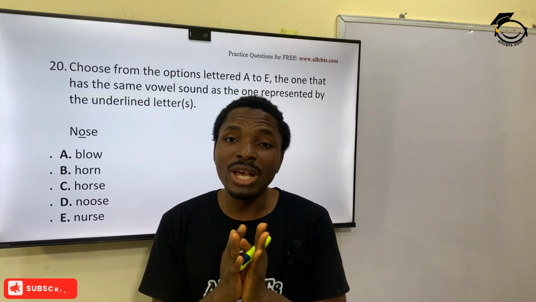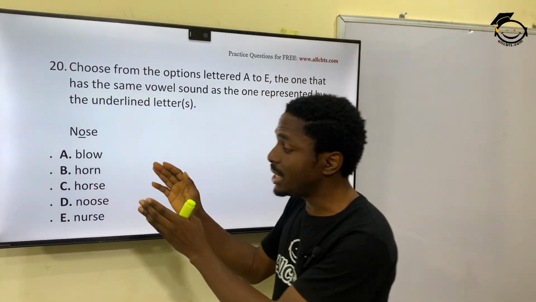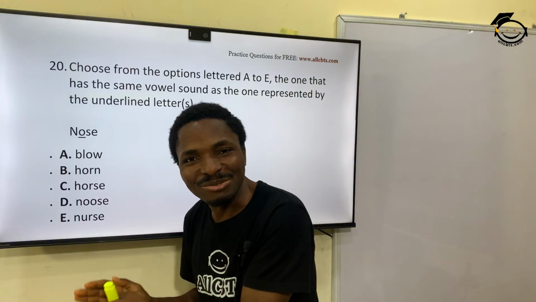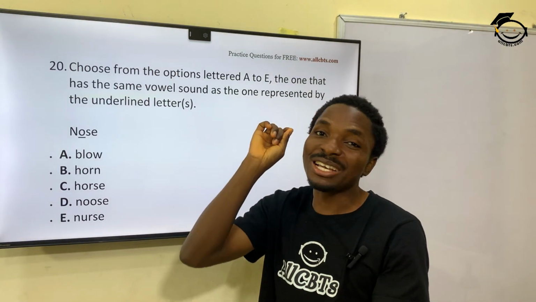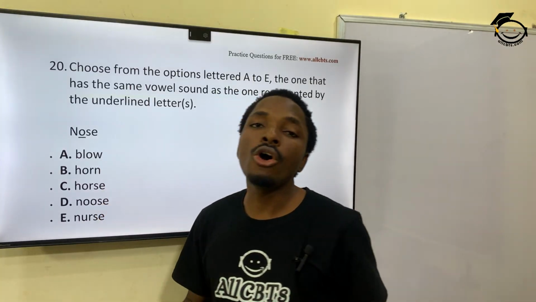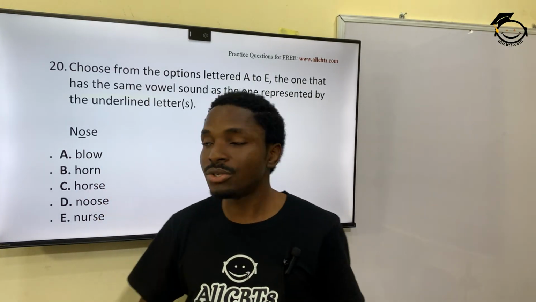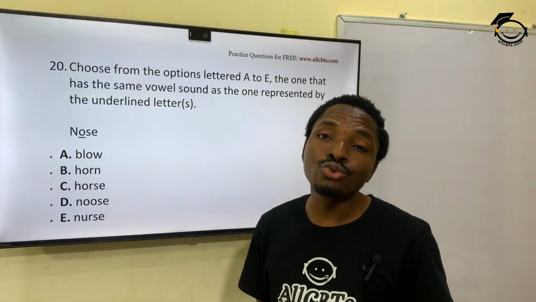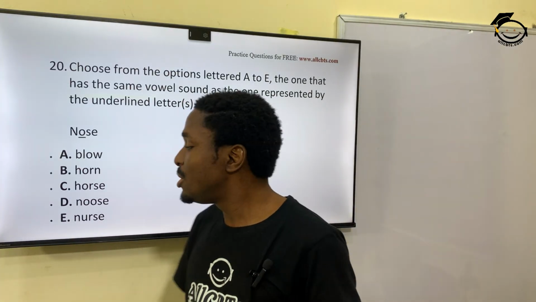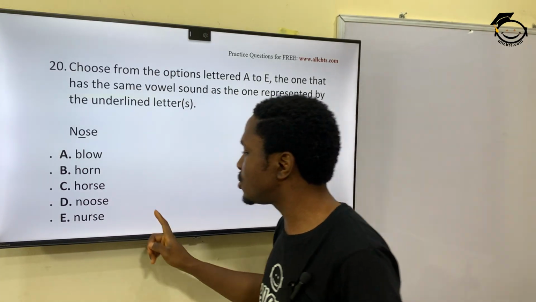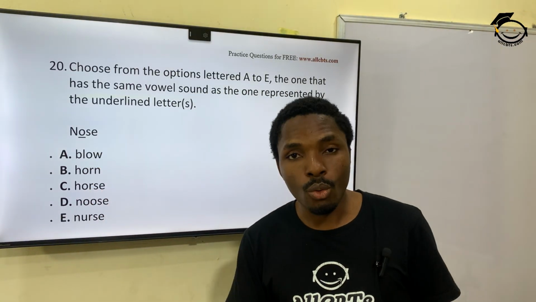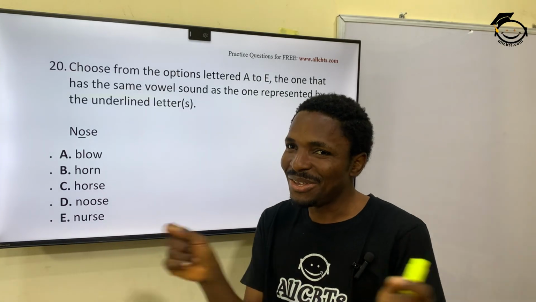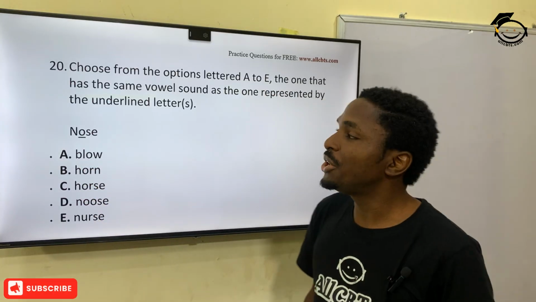I'm showing you how to do the elimination method when you have plenty of options like this. Even if the options get to J, if you use this method I'm showing you, you would easily pick out the answer. You won't be confused. So you have on, that's O sound. You can strike O out. You have horse, O sound. You can strike horse out. You have lose, U sound. You can strike lose out. You have nose, O sound. You can strike nose out. So we are left with blue, nose, blue, nose. You can connect the sound, right? So that's option A.